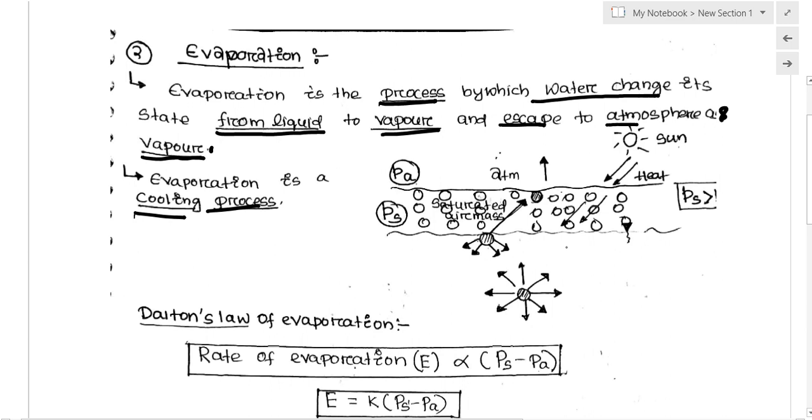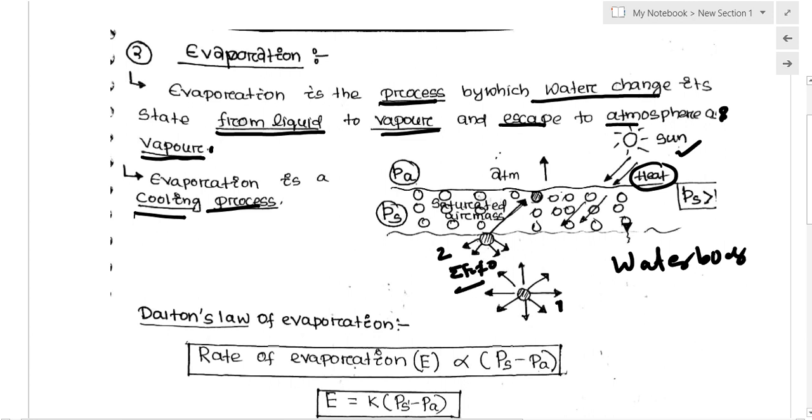This is the water body, in which the heat is coming from the sun. If you look at a water molecule inside the body, it is attracted by the cohesive forces of the surrounding molecules. But for a water molecule present at the surface of the water body, there is an imbalanced force, with the net force not equal to 0.